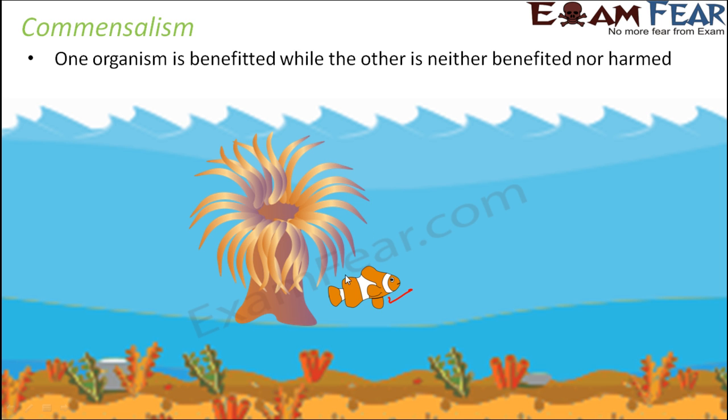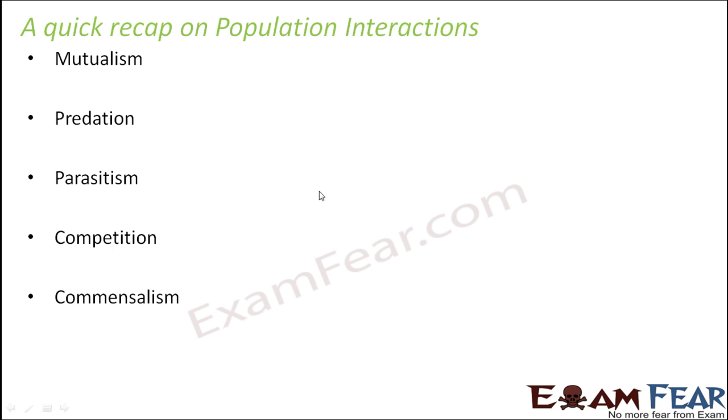Basically, in this case the clownfish is benefited because it gets protection from predators. But do you think the sea anemone is getting benefited? No. Is the sea anemone getting harmed? No. So there is no impact on the sea anemone. This is an example of commensalism.